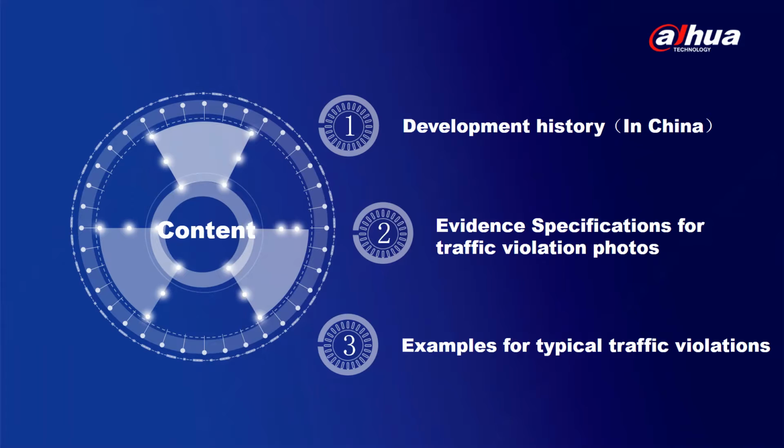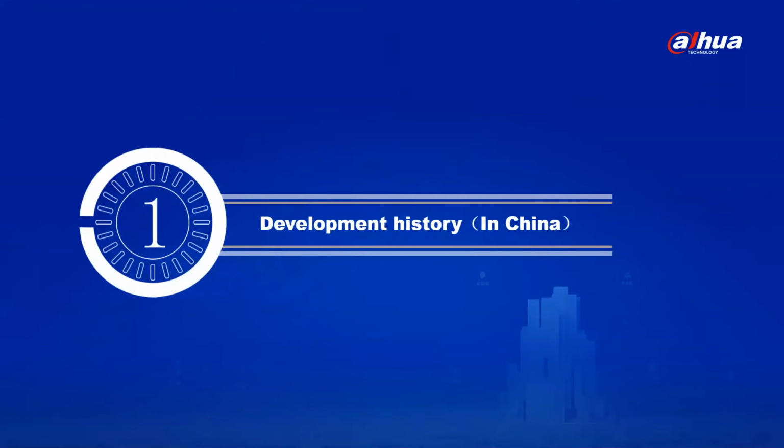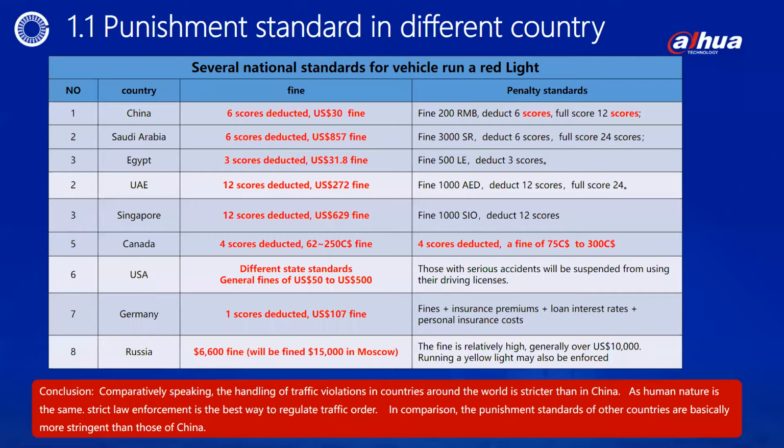Section 1 Development History in China. Page 1.1 about the punishment standard in different countries. First of all, let's introduce the development history. As follows, I collected and summarized the law enforcement standards of several countries on the illegal behavior of motor vehicles running red lights. For example, in Singapore, if a motor vehicle runs a red light, it will be fined $1,000 for the first time, imprisoned for 6 months and deducted 12 scores.